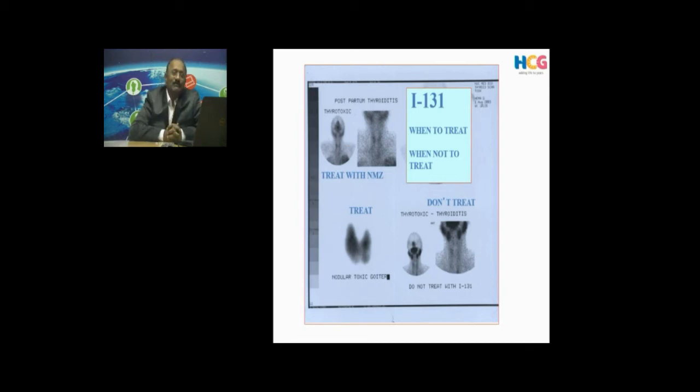We do a technetium scan or iodine 131 scan. If there is an uptake, we treat. If there is no uptake, we should not treat. It may be thyroiditis, and we send them back to the referring physician or consultant. Here, I have shown you the cases where you should not treat, and if there is an iodine 131 or technetium uptake, we treat.